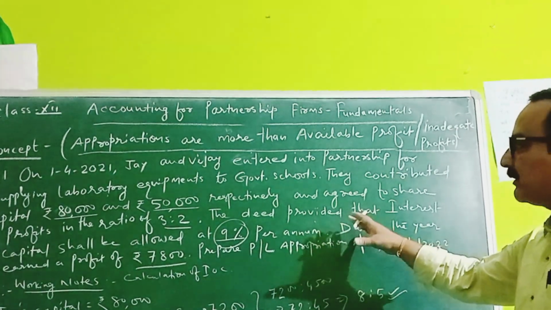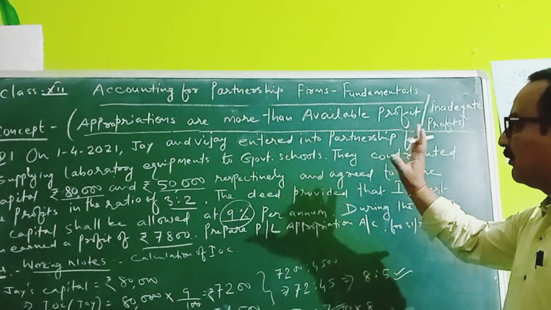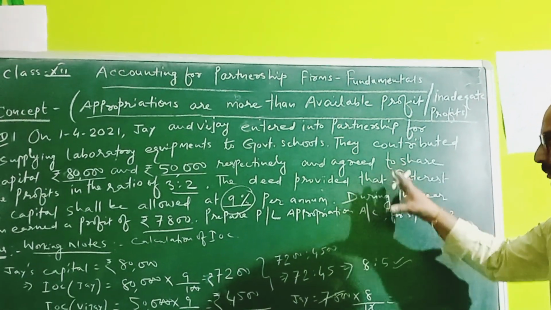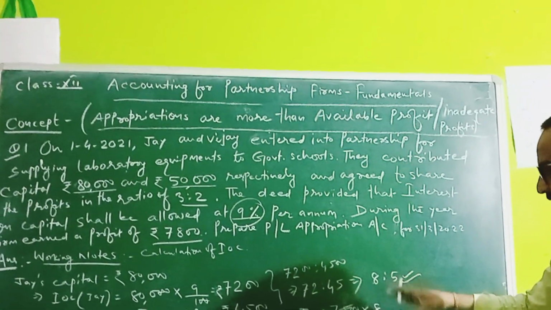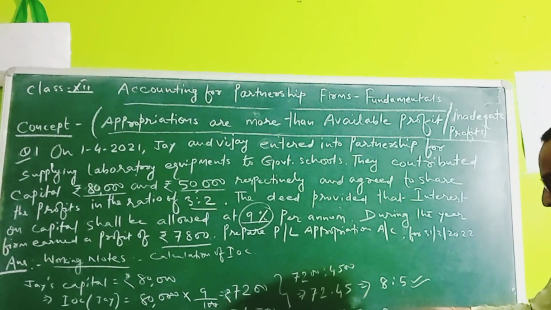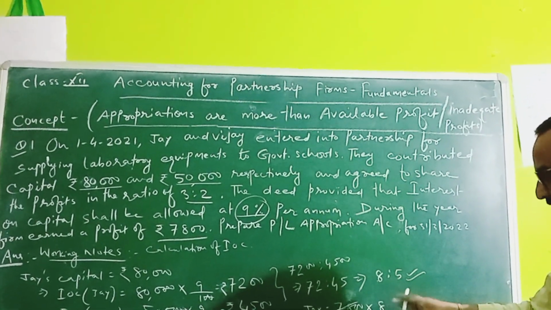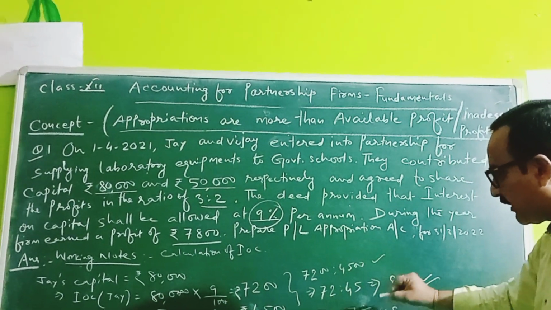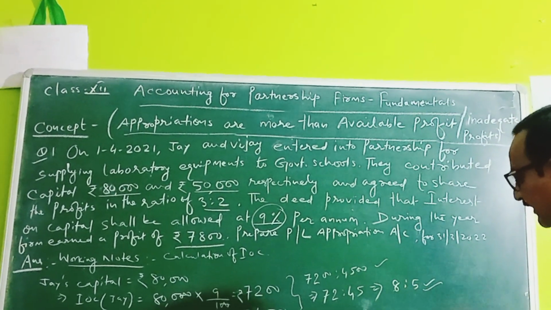Students, we are talking about appropriations which are more than the available profits, or inadequate profits. The problem we have already discussed, and now I am talking about how this amount can be distributed. The ratio is 7,200 to 4,500, that is 8 to 5.